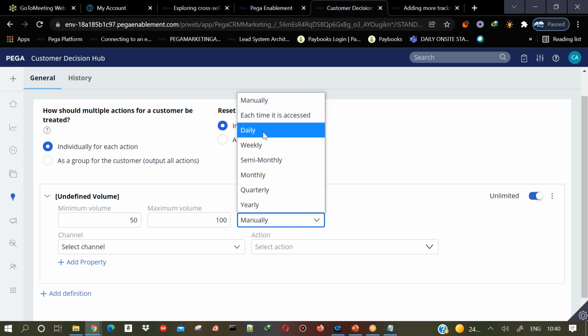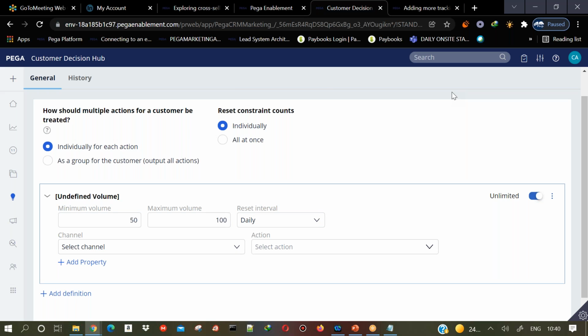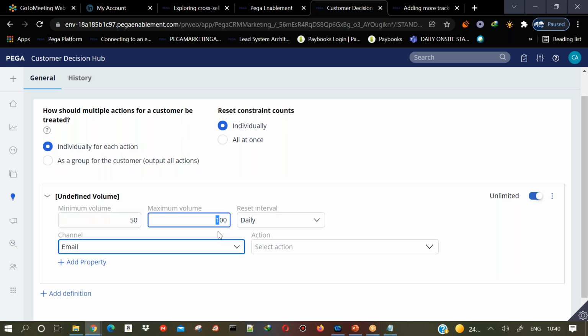I'm selecting reset interval every day. Then you just select the channel. That means through email, I can send 50 iPhones per day and a maximum of 100, because the stock is only 100. Every day I have only 100 stock. I cannot send more than that. So from an offer perspective, when you want to define the inventory, like how many offers you can send per day, then you will go for minimum volume and maximum volume.